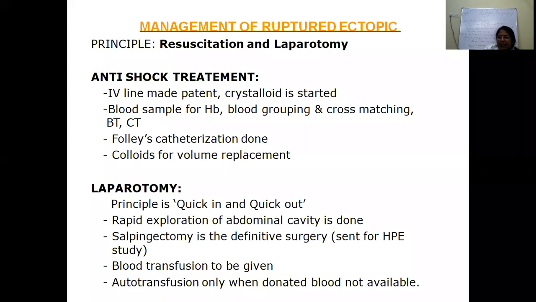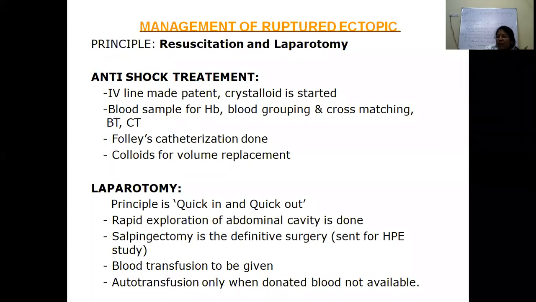So do the catheterization, take the high risk consent, explain to the relatives what the problem is, and take the patient immediately either for laparoscopy or laparotomy, depending upon the surgeon's plan. Usually in laparotomy, you have to be quick in and quick out. So rapid exploration of the abdominal cavity, and usually because there is a rupture, the tube has already been damaged. So salpingectomy is the definitive surgery.